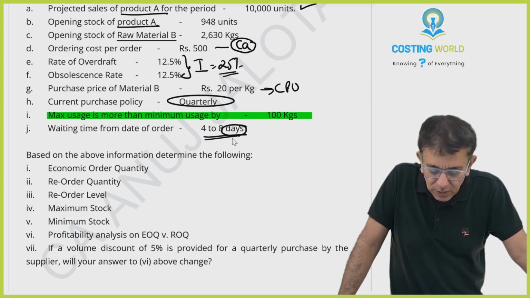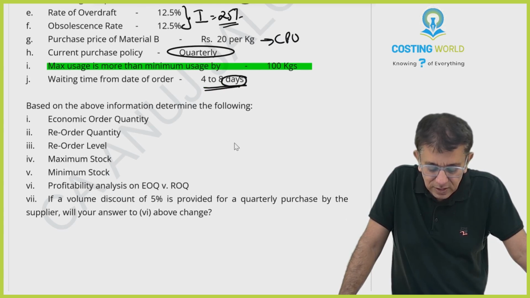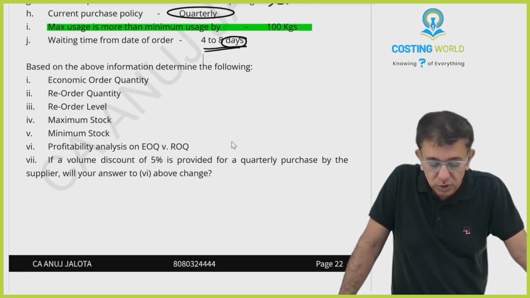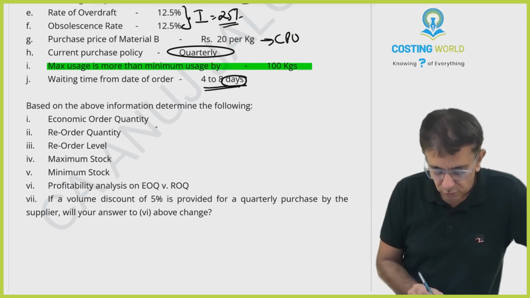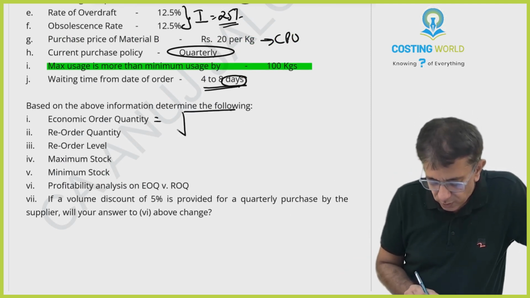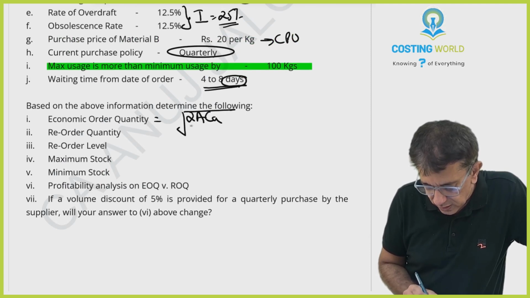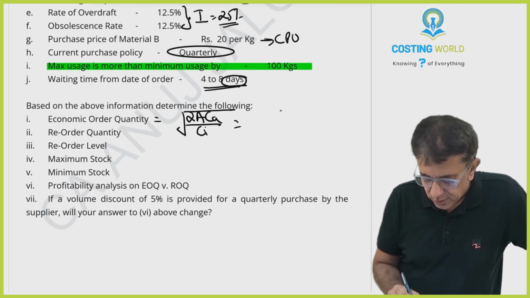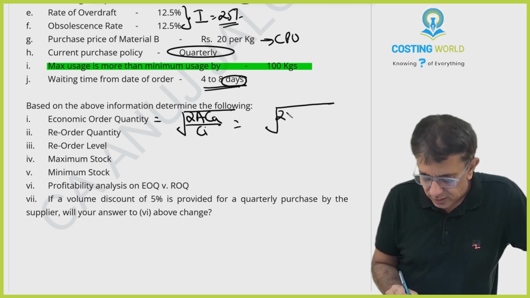If the volume discount of 5% is provided for quarterly purchase by the supplier, will your answer in 6 above change? Now see. If we have to solve the question, part 1 is your EOQ. EOQ formula is what, beta? Square root of 2ACA upon CI. Now a few things. Square root of 2ACA upon CI.